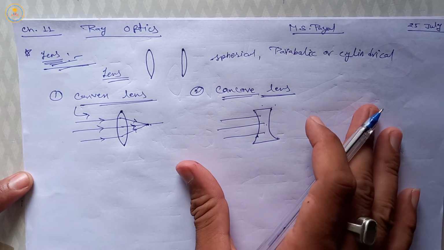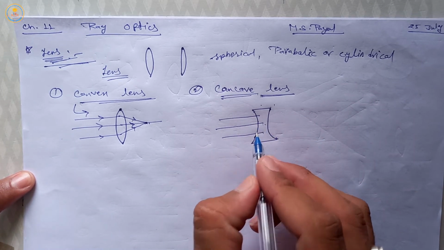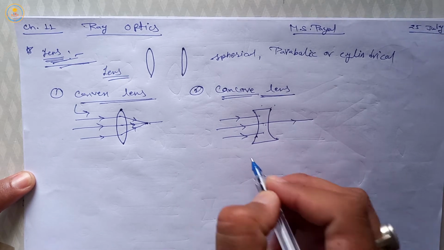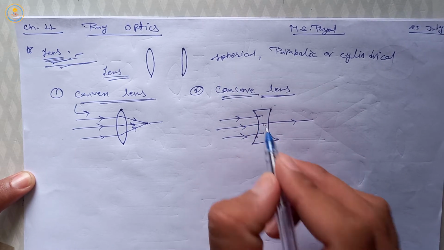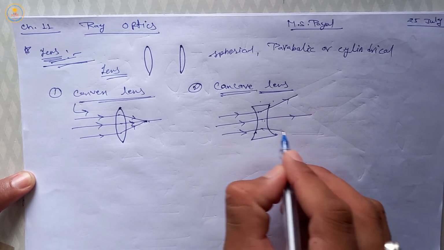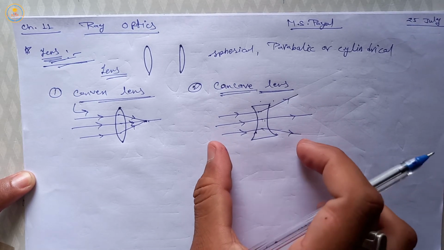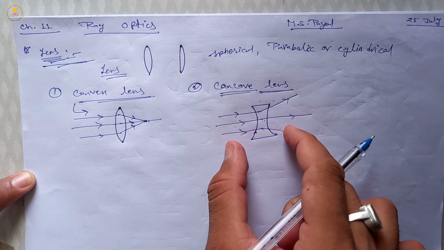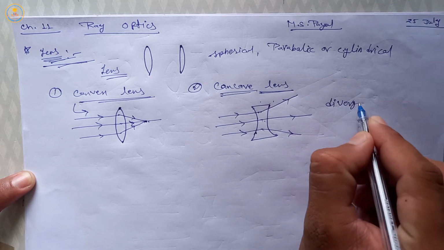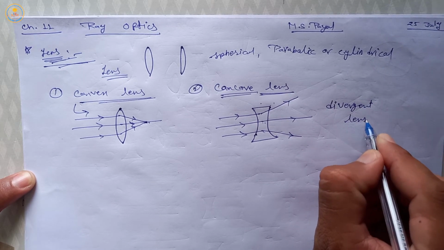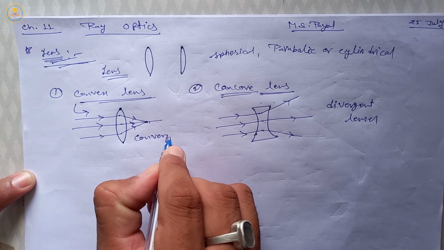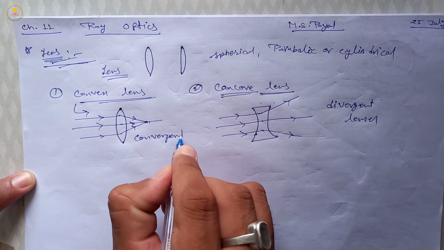Suppose this is principal axis, then after the refraction this ray goes this way and this ray goes this way, means these lenses diverge the rays, so these are called divergent lenses, and this is called convergent lenses.